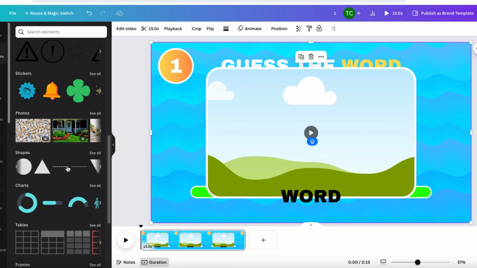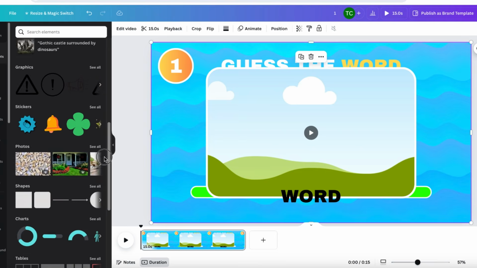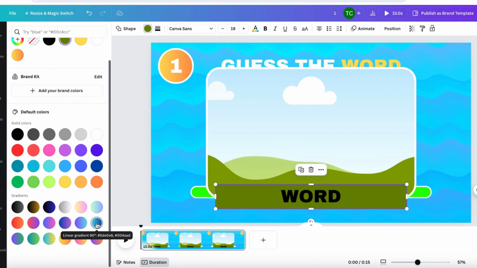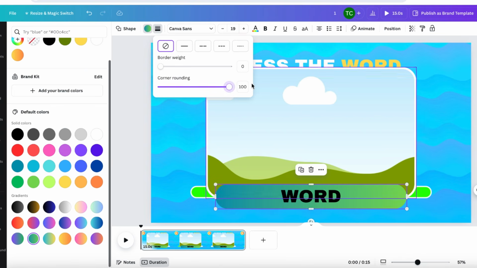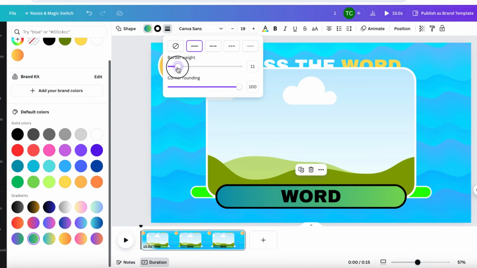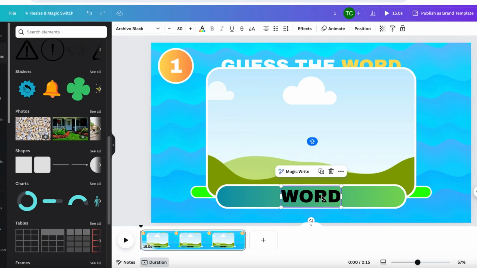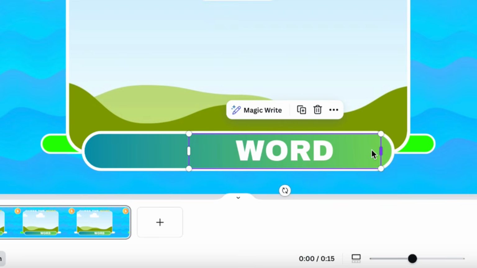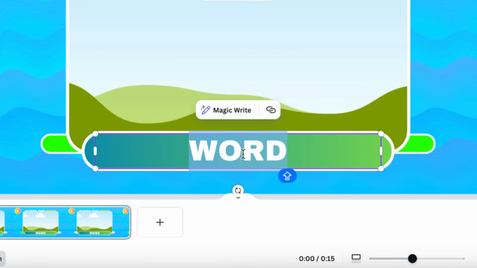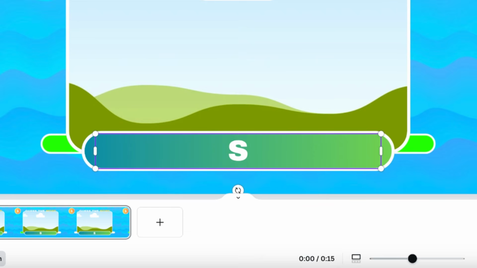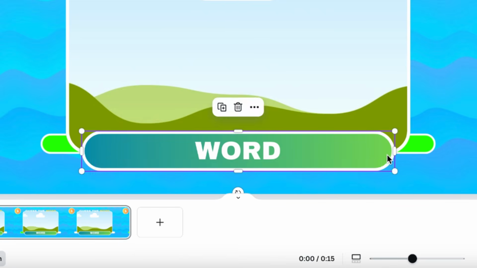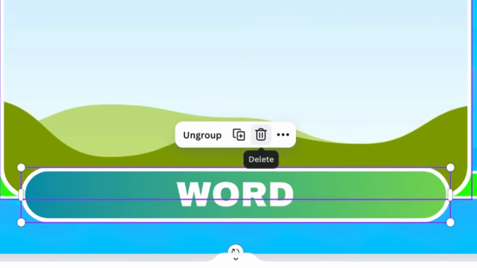Now to make the final word look a bit nicer, I would recommend to add a square element and place this behind it. Change the color and again go to border style. Increase the corner rounding and again add a border line, which I'm also going to make white. What's really important is that you're going to make this text box as wide as possible because there are going to be different words displayed in all kinds of sizes, and you want to make sure that they all fit. So quickly check if most words fit and adjust it if necessary. Again, let's select both elements and press group to make it one element.